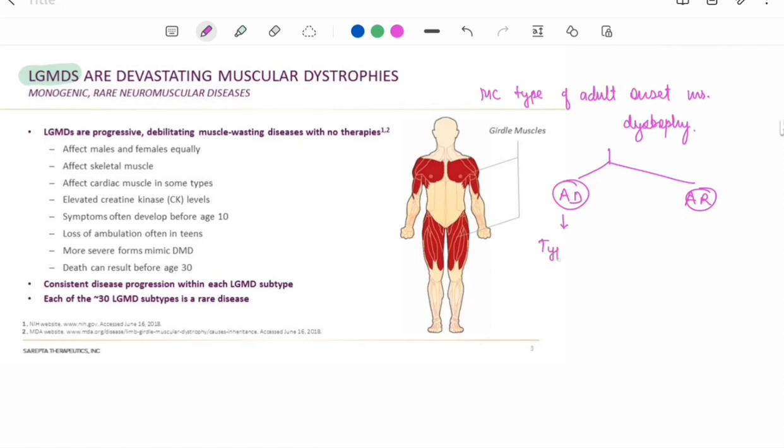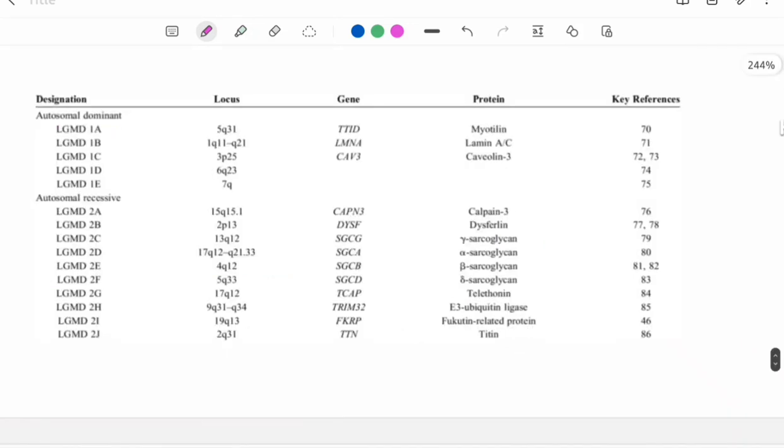Autosomal dominant is known as type 1 limb girdle dystrophy and autosomal recessive is type 2 limb girdle muscle dystrophy. So actually there are around 30 types of limb girdle muscle dystrophy.